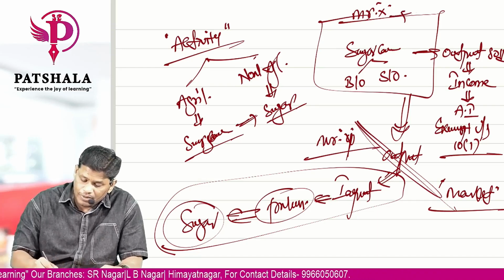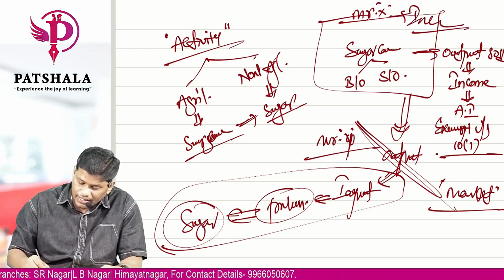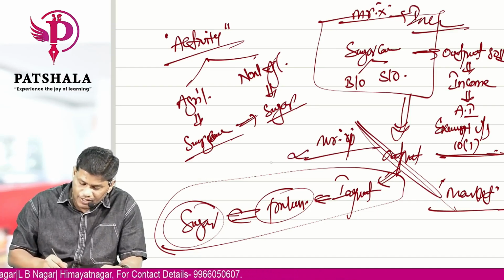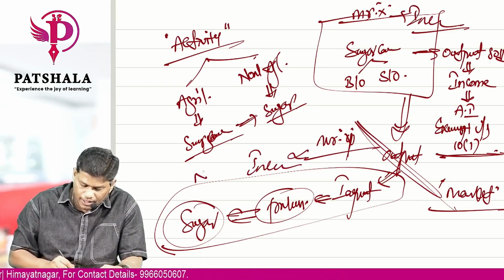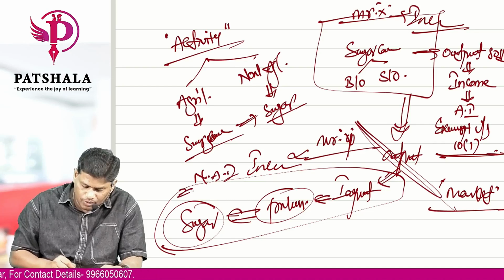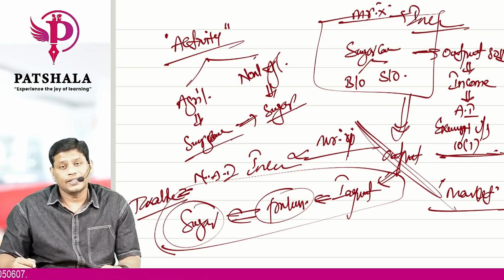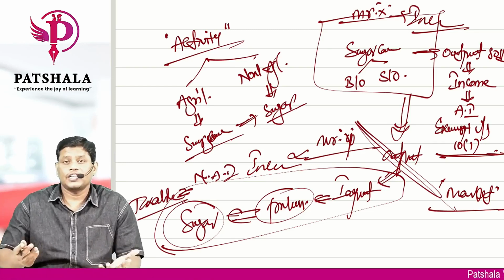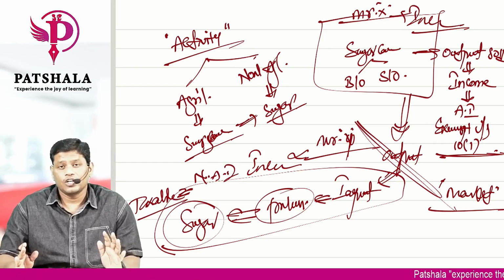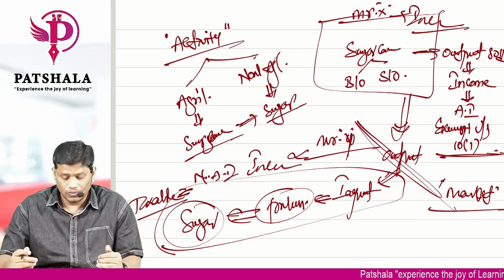The income of Mr. X will be agricultural income, which is exempt. The income which is earned by Mr. Y is non-agricultural income, and this will be fully taxable. So this is the difference between agricultural income and non-agricultural income. Now the point is,